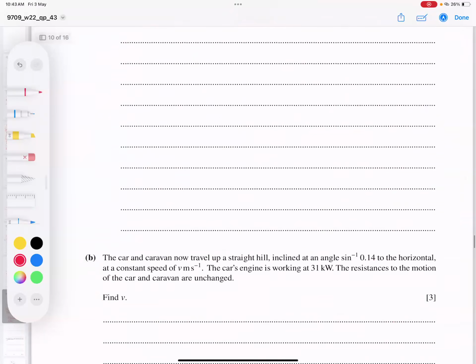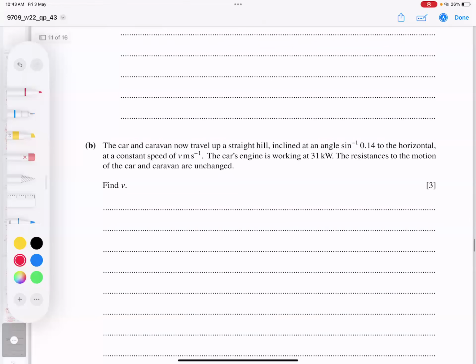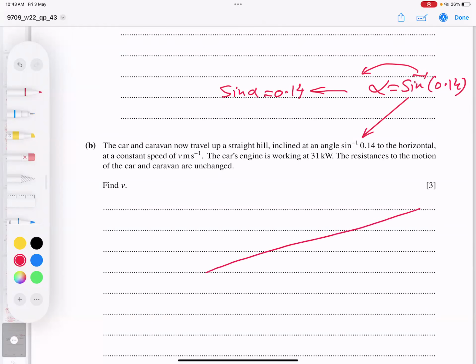Okay, student, let's go for the next part. What a question. Next part is saying the car and caravan are now traveling up a straight hill, an incline at this angle. This is angle alpha. If I take sine inverse on this side, it will turn out that sine alpha is 0.14. So this is very clear. And I'm going to make a diagram here.